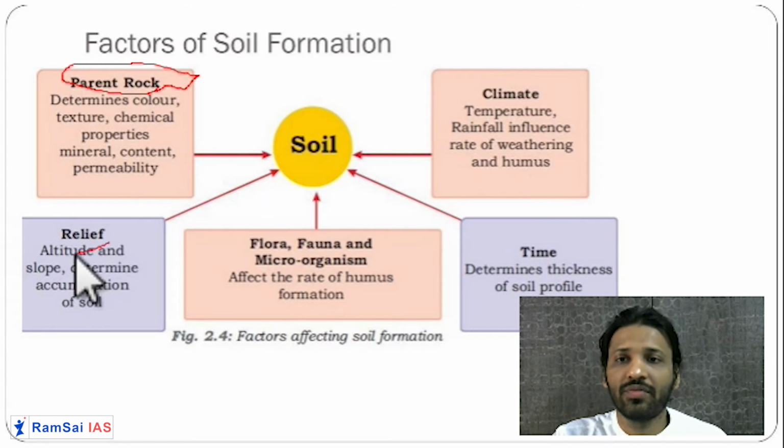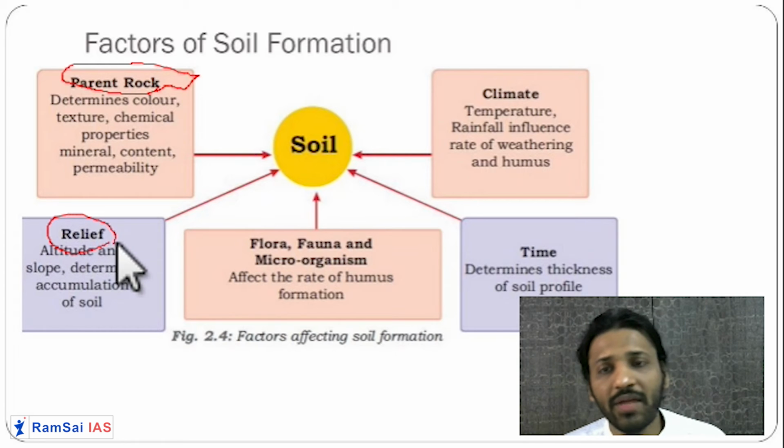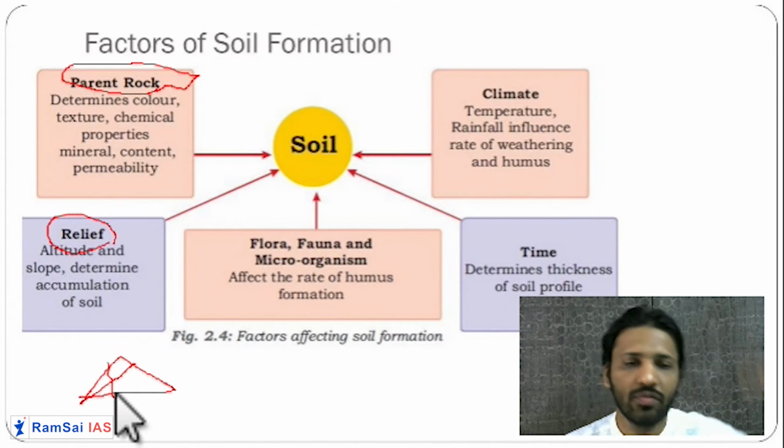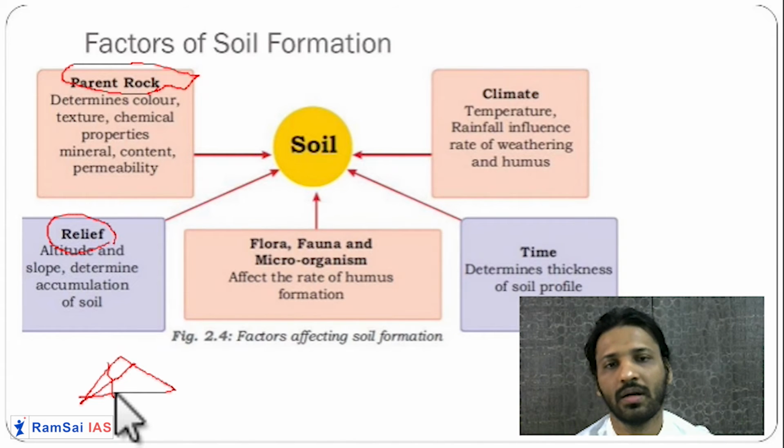Second thing is relief. Relief means what? Let us say this is a mountain. So relief means this is a slope, a kind of angle. So altitude and slope will determine how fast this soil will be formed.